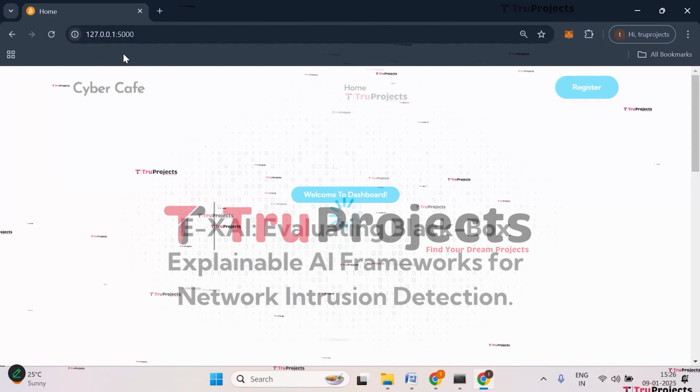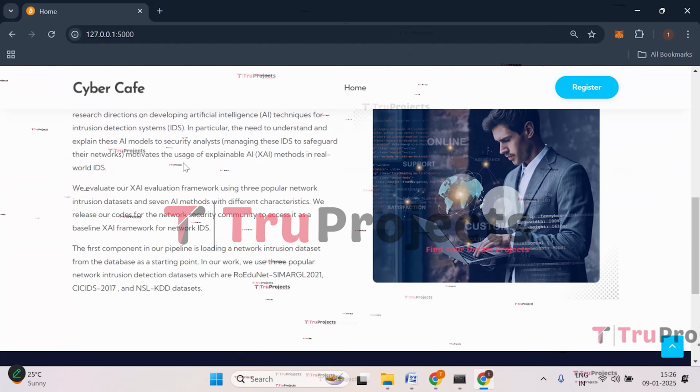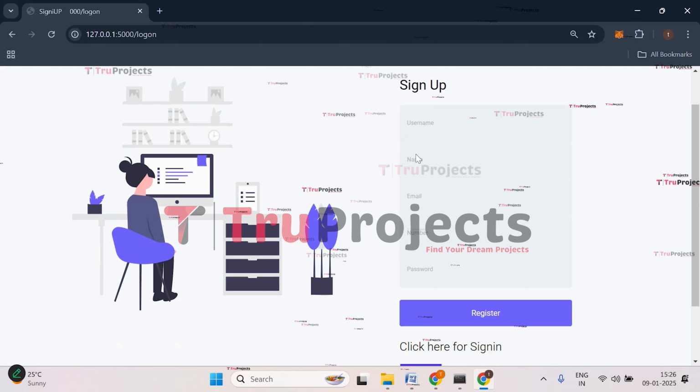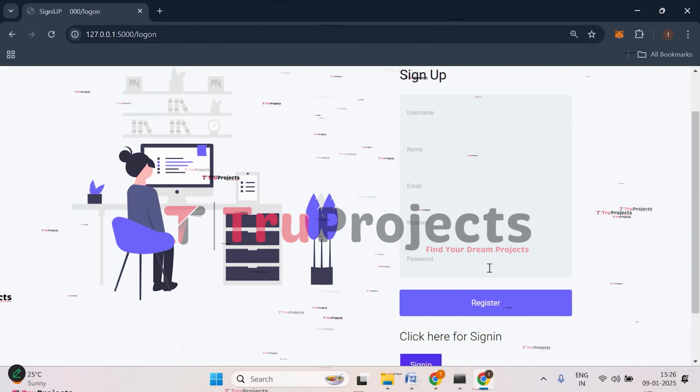Paste the link here, click on enter. This is the web page of the project, which is displayed in the browser, and this is developed using the Flask framework. So we need to sign up first. Click on sign up, register, and enter all the registration details if you are registering newly. I have already registered, so I will directly sign in.